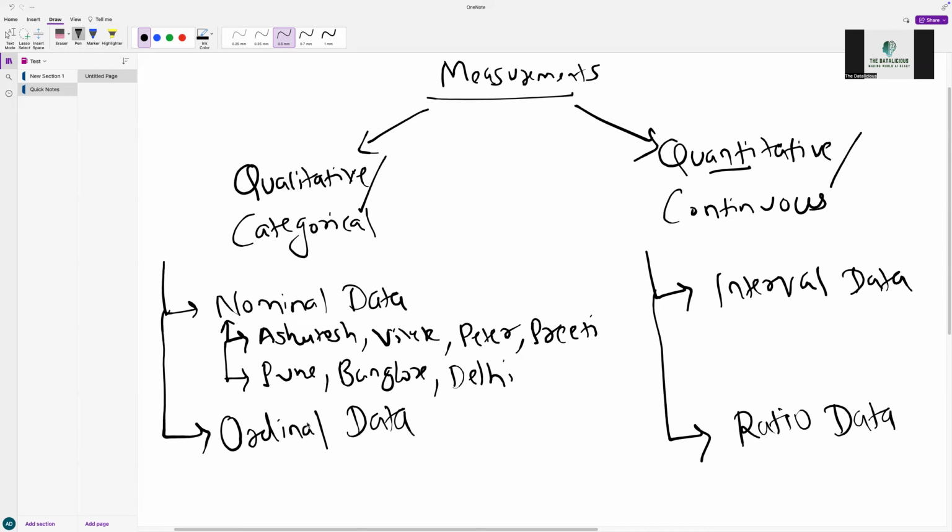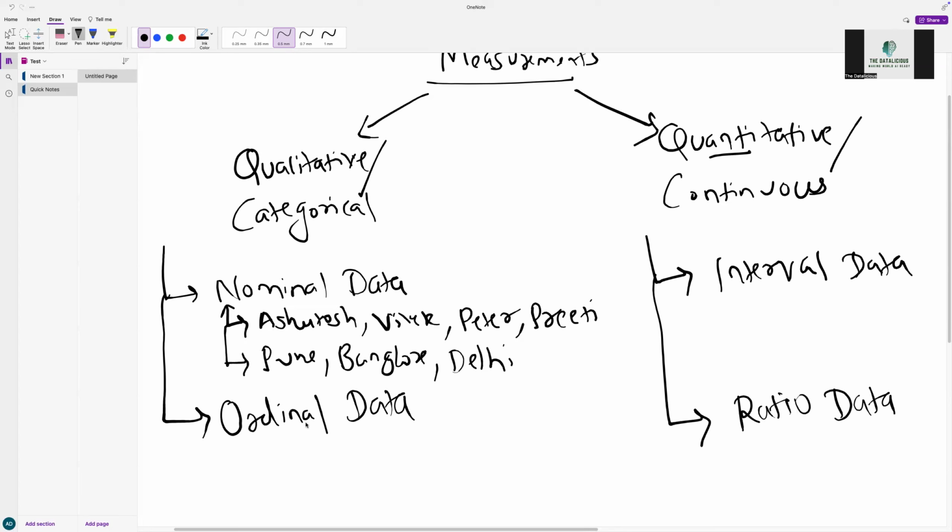Now, on similar lines, when we have data in the form of some order. For example, let's say we see data like good, very good, excellent. Let's say we have this column where we see such values as bad, good, very good, excellent.